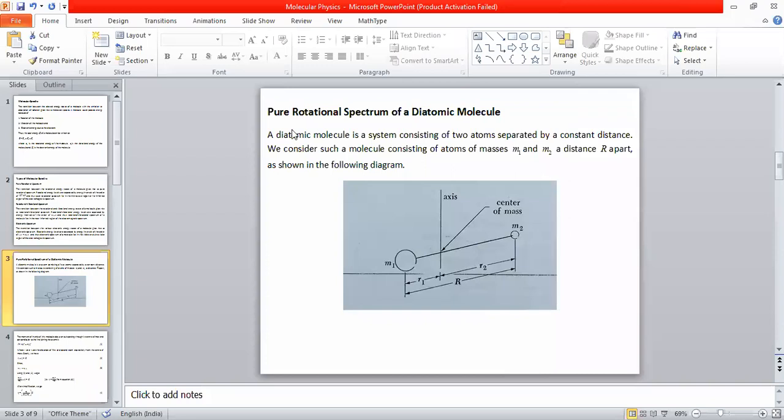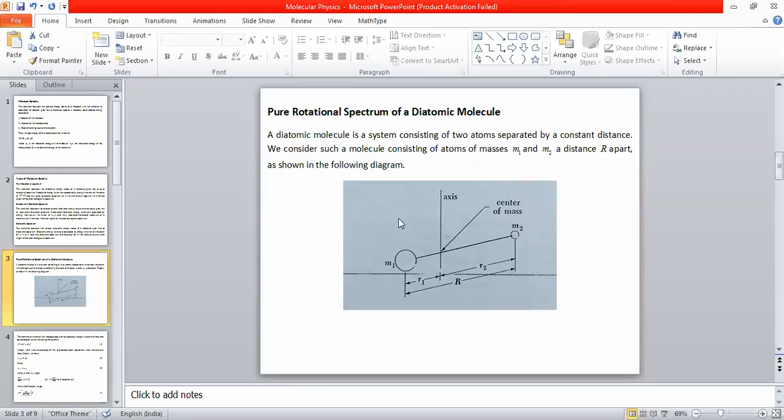Okay, now let us go to the first topic: pure rotational spectrum of a diatomic molecule. Rotational spectrum is again a huge topic. Actually, we can discuss it for any type of molecule, but that is complicated. As per syllabus, we want to discuss the pure rotational spectrum of only a diatomic molecule. We are not going to discuss triatomic, tetraatomic or pentatomic cases; those are very complicated. Of course, in a master's degree in chemistry or physics these will come. For now we only discuss the diatomic molecule. Okay, we want to discuss the pure rotational spectrum of a diatomic molecule.